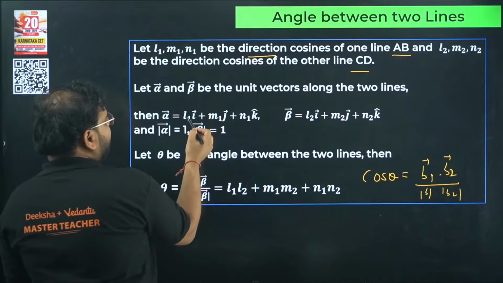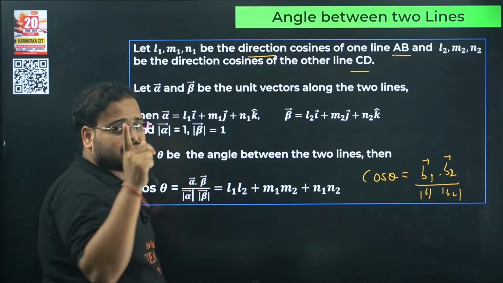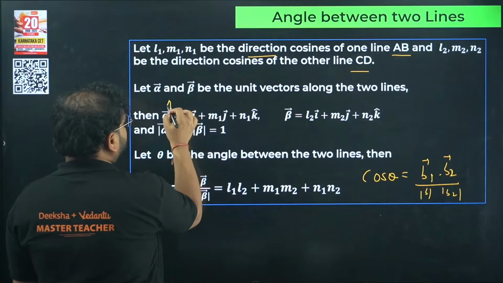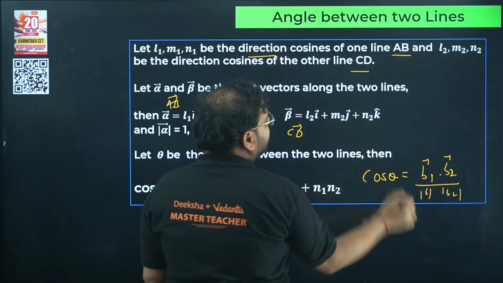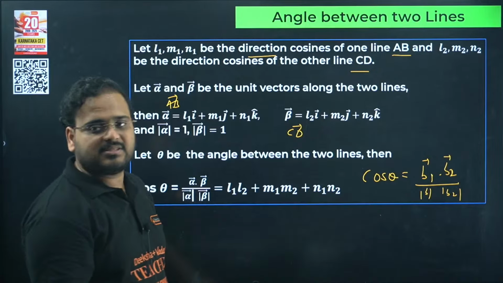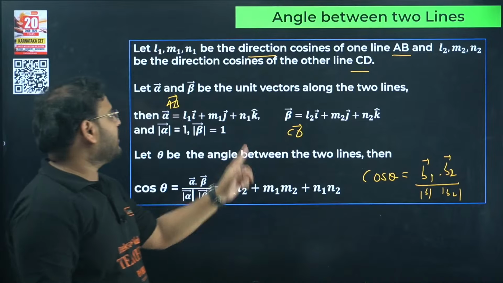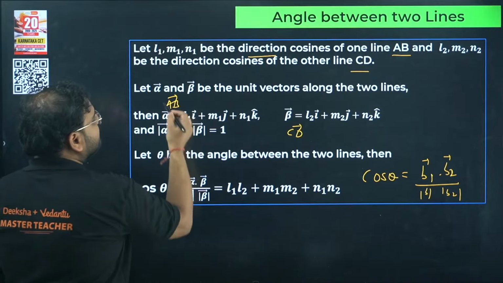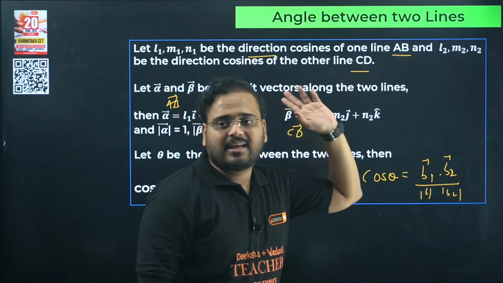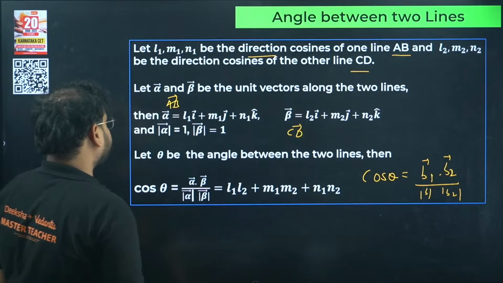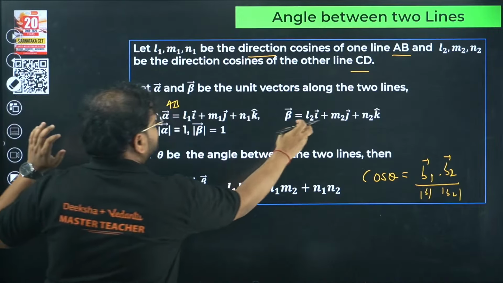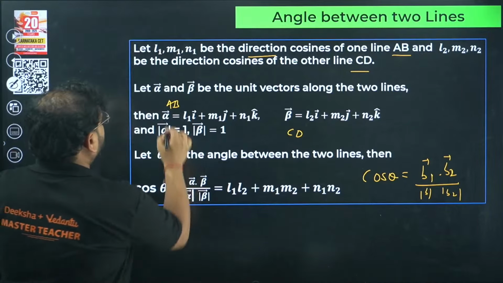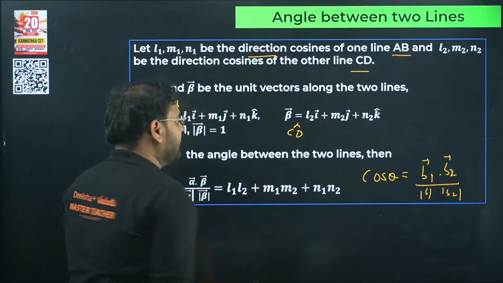For the vector AB we'll have l1, m1, n1, and for the vector CD we'll have l2, m2, n2, the unit vectors. Check here, alpha and beta are the unit vectors along the two lines AB and CD. So if I have to write correctly, it will be AB cap and CD cap.